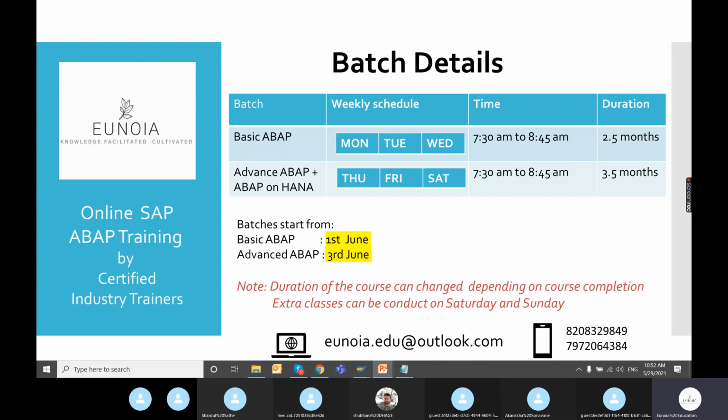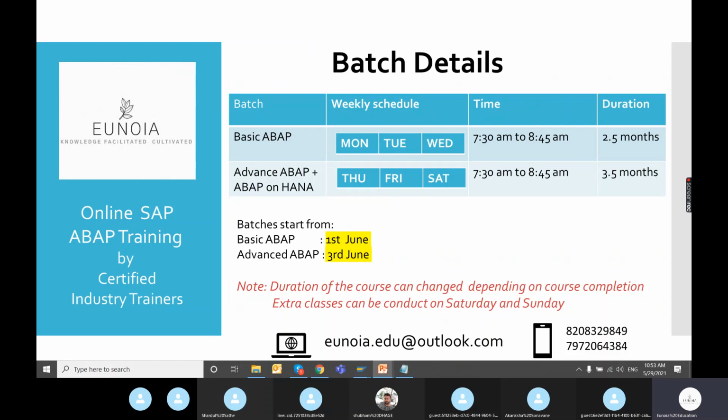Evenings we are not planning to conduct the batches at all. Depending on the office work, there might be a possibility that Monday's batch is not possible. In such scenarios, that day's slot will be transferred to either Saturday or Sunday. This will be shared with you via email and also via WhatsApp notifications.